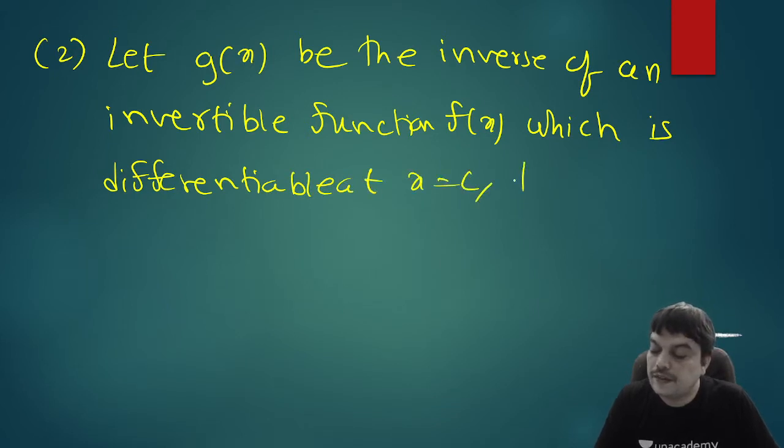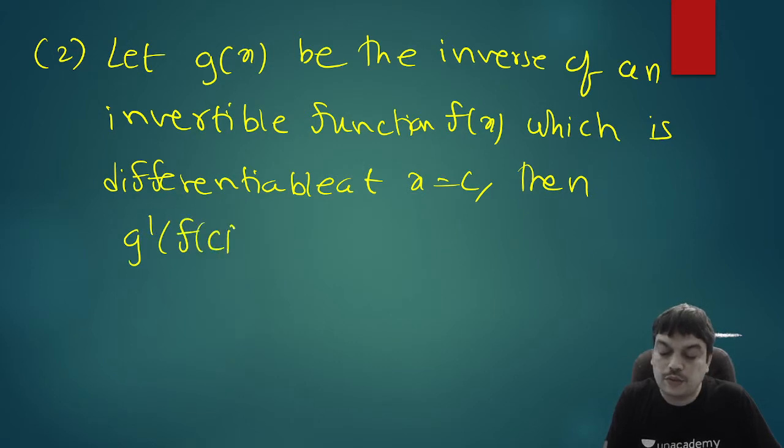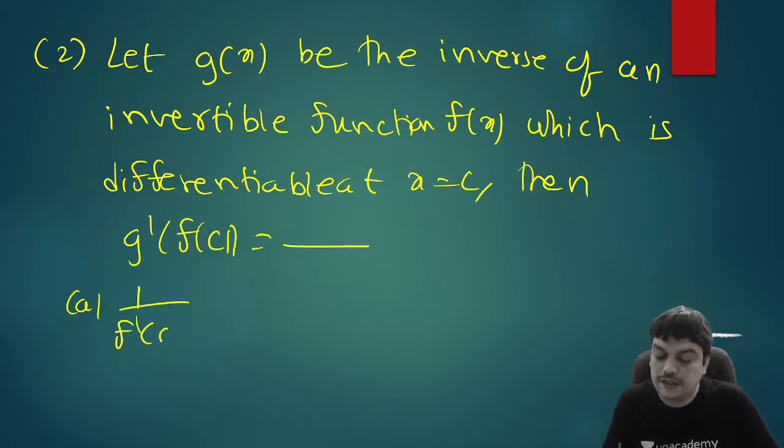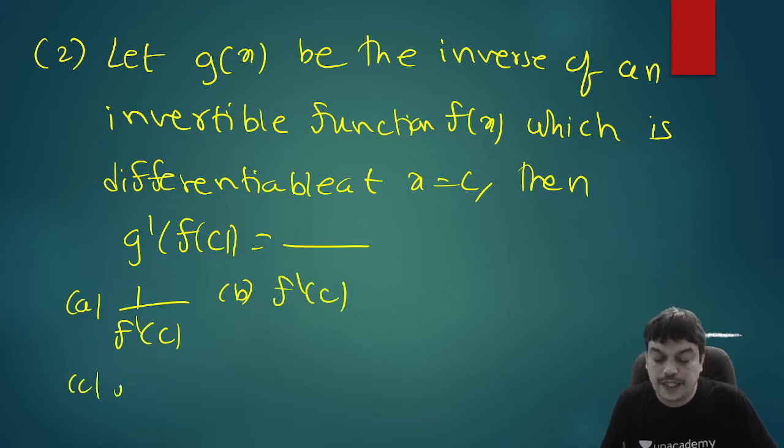Then g dash of f of c is equal to, the options are: 1 by f dash of c, f dash of c, then f of c, and none of these.